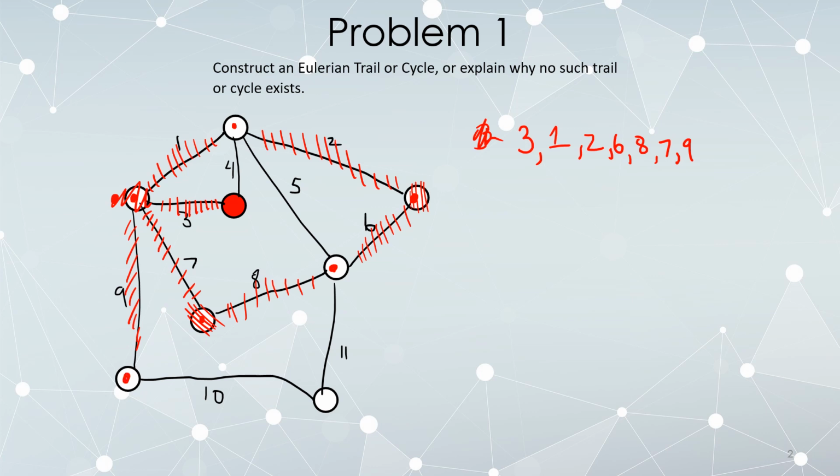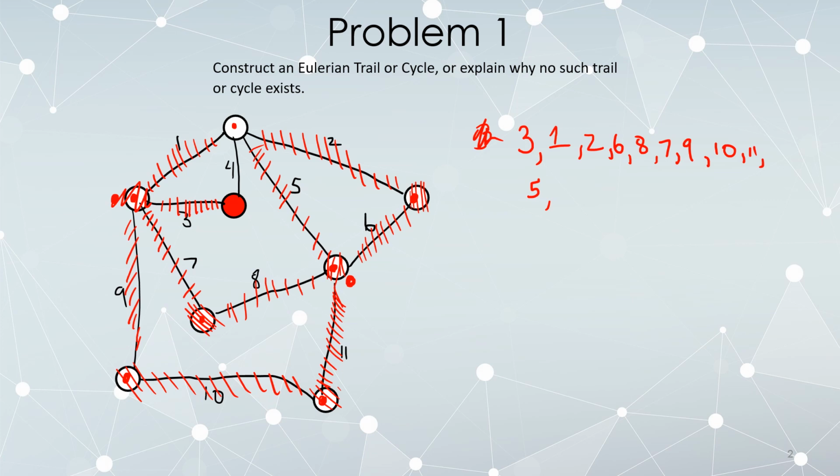Now we're standing down here at the lower left. My only option is to take the bridge, which is edge 10, and then I can ignore that vertex from now on. I'm now standing here, and we took edge 10. My only option is to follow the bridge, which is edge 11, which removes this vertex from play and puts me back here. And now, finally, my only choice is to follow the bridge 5, removing this disconnected vertex from play. Over in my list, we followed 5.